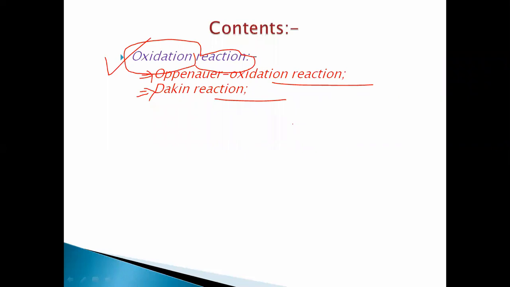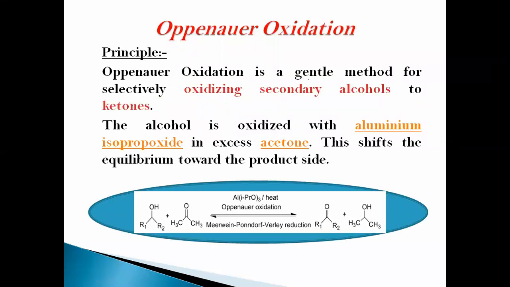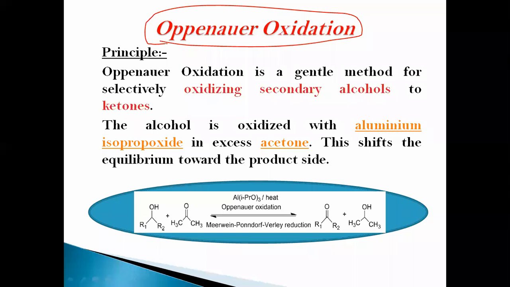This type of study we have to discuss here. Now we move to the first reaction, the Oppenauer oxidation reaction.